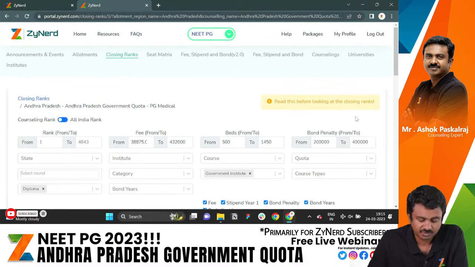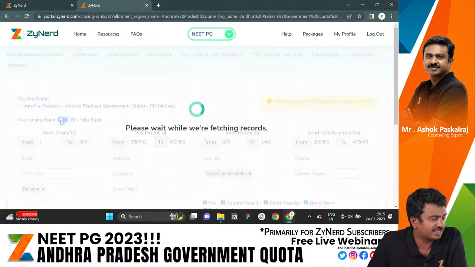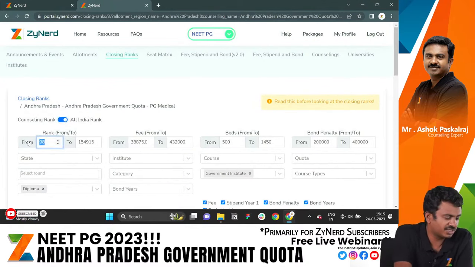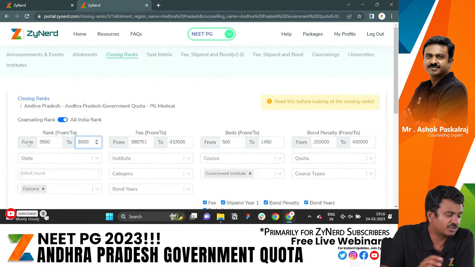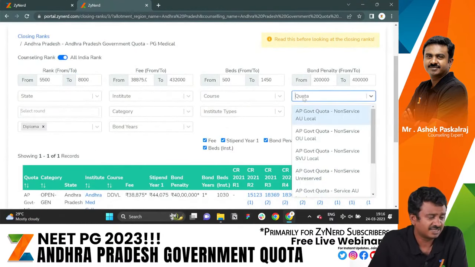And what else is there? Which seat you can get? See, if you're at 6,300 rank, it is straightforward. Let's say you go into this portal, your all India rank is 6,300, change it to 6,300, and they suggest a 15%. So put in something like 6,000, 5,500 till any rank range, 8,000, because whatever goes beyond 6,300 you would be interested in, and select the quota that you belong to.